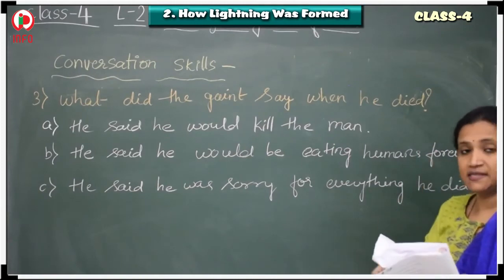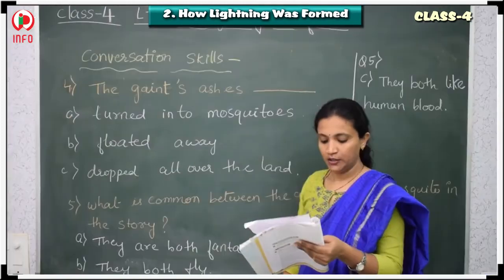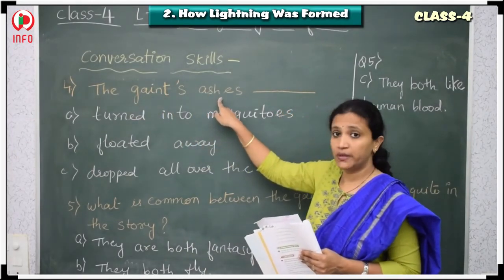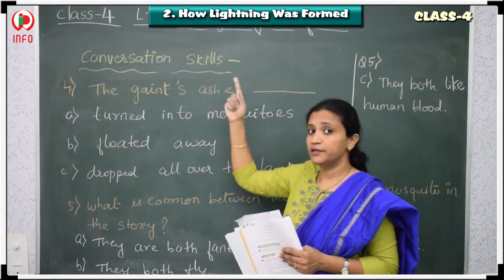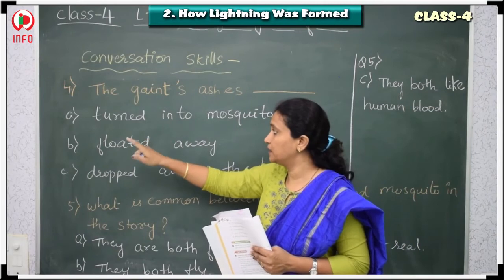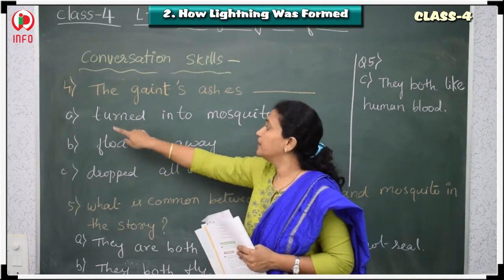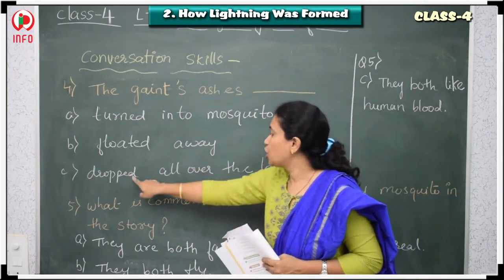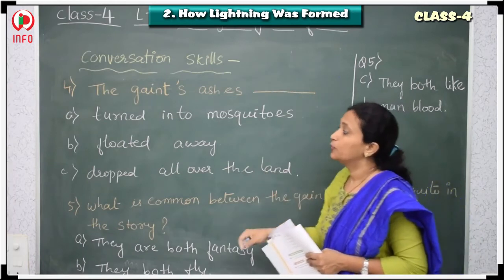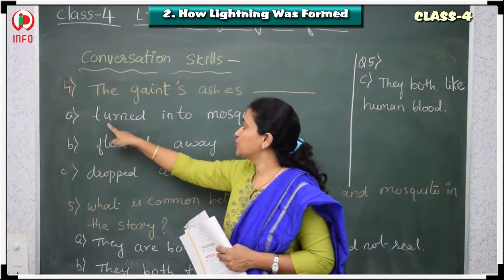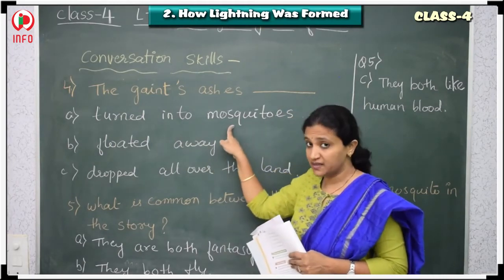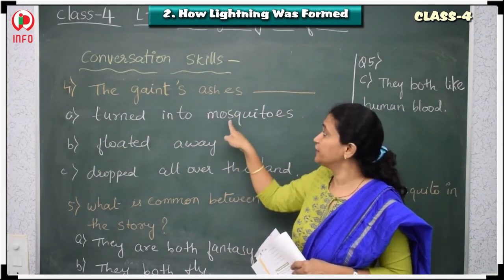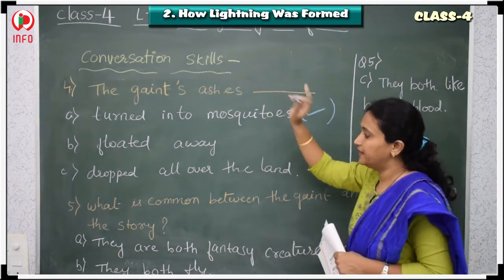So we'll go for the fourth one. The Giant's ashes. That means when the man burned the monster, what does he do with the ashes? We have three options. Now we have to choose one. Turned into mosquitoes, floated away, dropped all over the land. What was it? Do you remember? This was turned into mosquitoes, because the Giant said, no, if I die also I will be drinking your blood, and the ashes turned into mosquitoes. So this will be the next one.